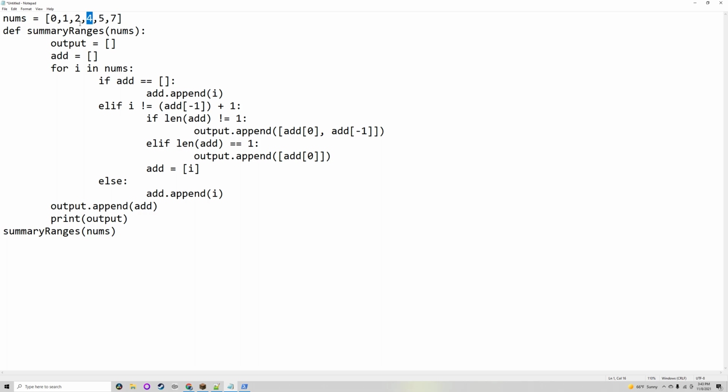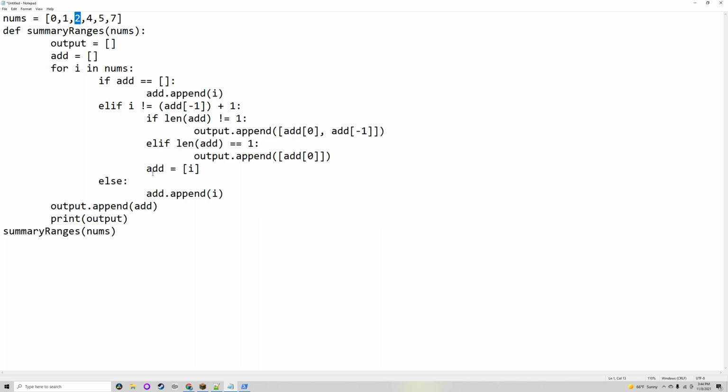But now i is not 2 plus 1. So go in here, and if length of add is not equal to 1. So if it's just 7, it will add just 7 to output. Just if it's not equal to 1, so for example 0, 1, 2 like we have right now, add the first one of add, which is 0, and then the last one, which is -1. -1 would index back to the end. That's what negatives do in indexing. So then it'll index back to the last. So it'll add 0 and 2 to output.